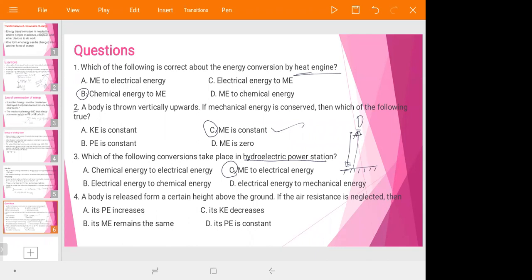Okay, let us see the next question. A body is released from a certain height above the ground. If the air resistance is neglected, then its potential energy increases, its mechanical energy is the same, its kinetic energy decreases, its potential energy is constant.